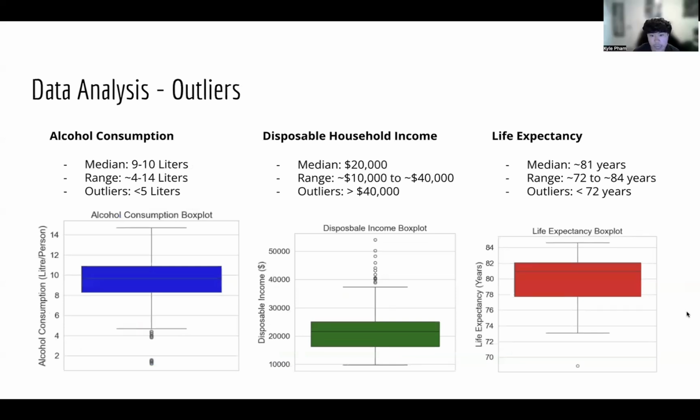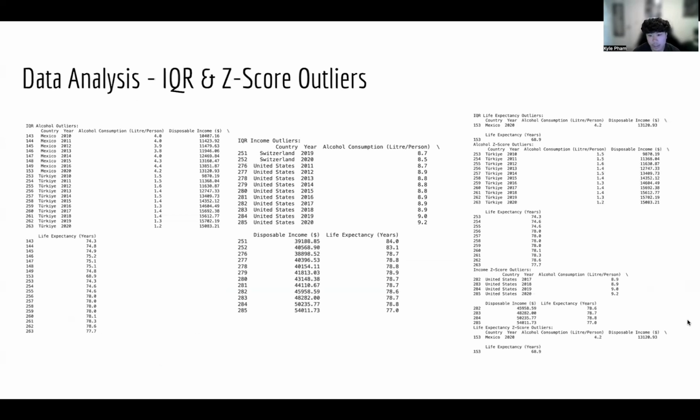Now, going on and talking about the outliers, as you can see in the alcohol consumption, the median ranges from 9 to 10 liters with a range of 4 to 14 liters. Outliers are below 5 liters. Next is the disposable household income with a median of $20,000 with a range of $10,000 to $40,000 and outliers ranging above $40,000. The life expectancy here has a median of 81 years with a range of 72 to 84 years, with outliers ranging below 72 years.